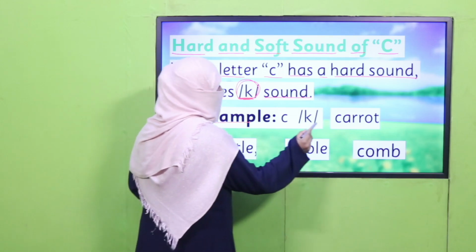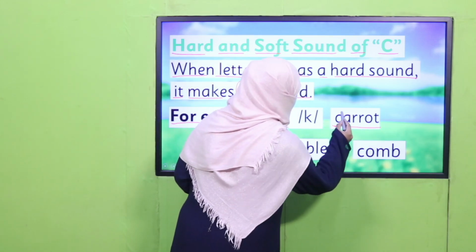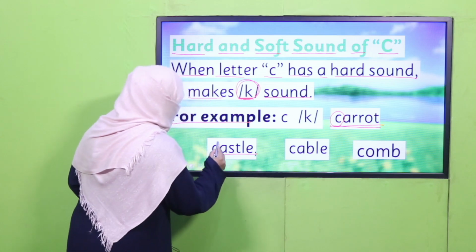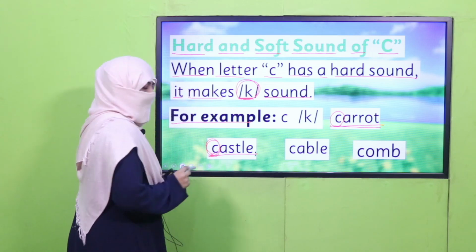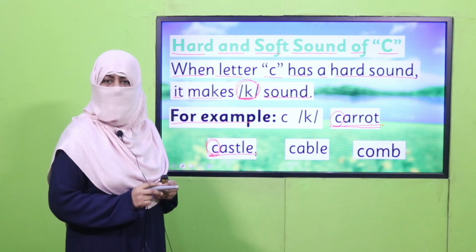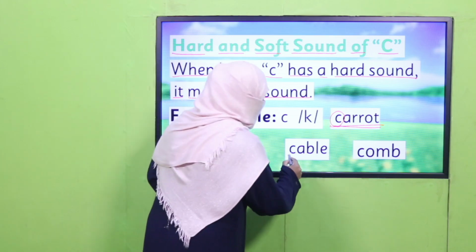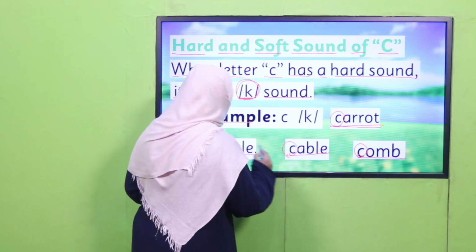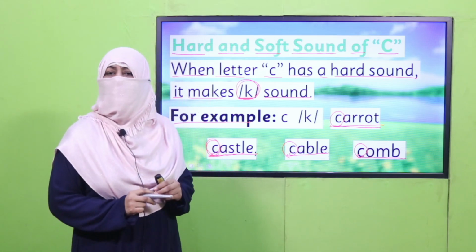Its examples are carrot, k, carrot, castle, k. This C is saying the sound k. Castle, cable, corn. So all these C, how do we say it? By the sound k.